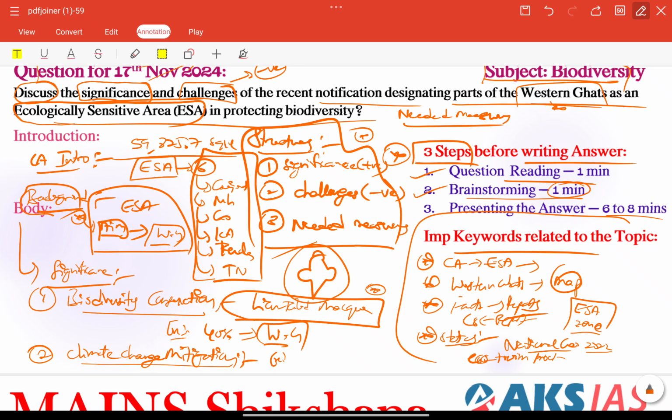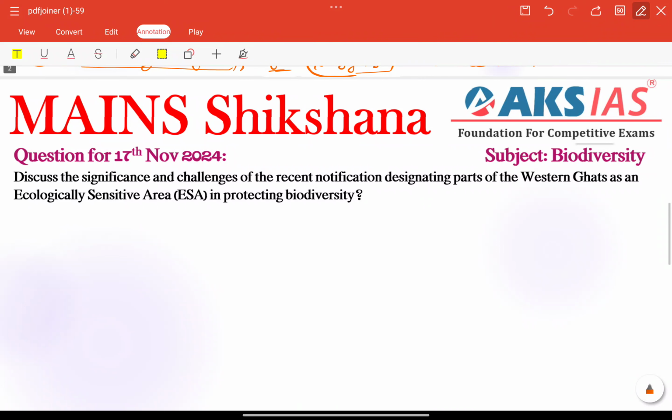For example, here Western Ghats store almost 9.2 gigatons of carbon, right? That is very much important. So it can support India's climatic goals, right? So next important significance part is water scarcity, that is water security.